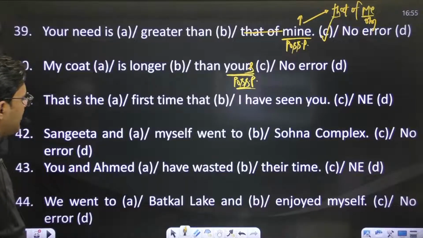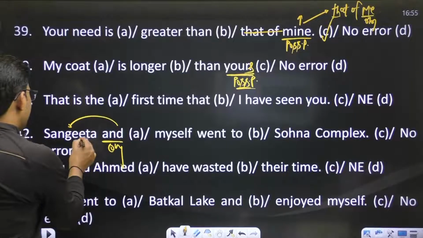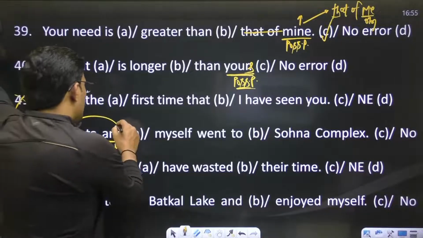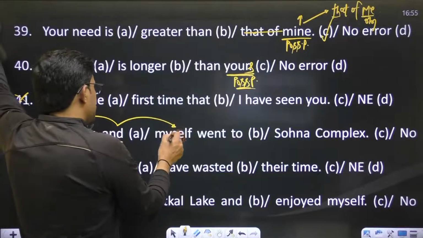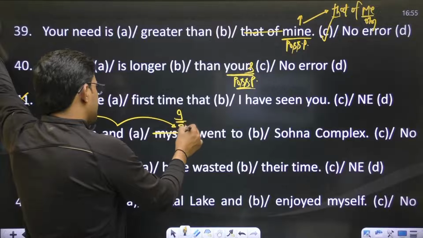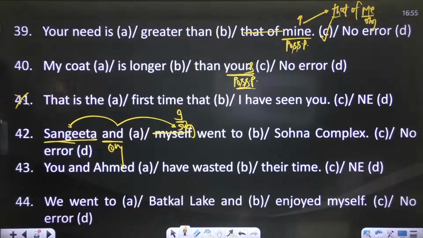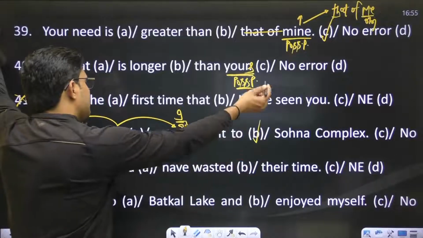Okay, Sangeeta and myself. This and is a conjunction. Before this conjunction you have the subject Sangeeta, and a coordinate conjunction connects the same cases. To maintain the same case, just use the subjective case I. Sangeeta and I went to Sona complex, and you will have an error in part B.